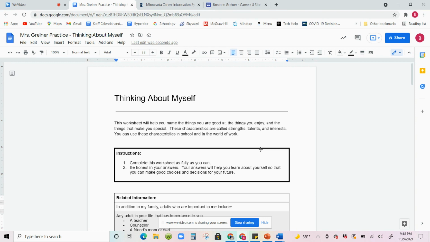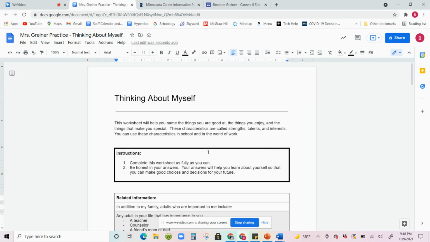And in fact, it's really important that we make sure we're using our strengths and our talents at work. You want to make sure you feel appreciated, and you want to make sure that you are using all of your abilities in whatever job you are going to have in the future. So it's good to lay out what you think your talents and strengths are now before we start to do some research on occupations.